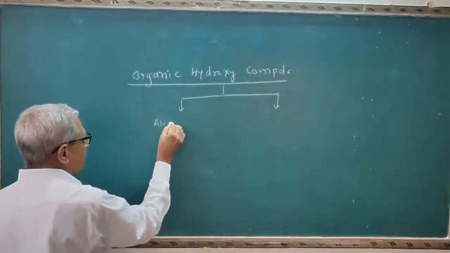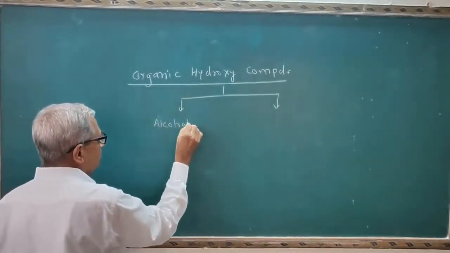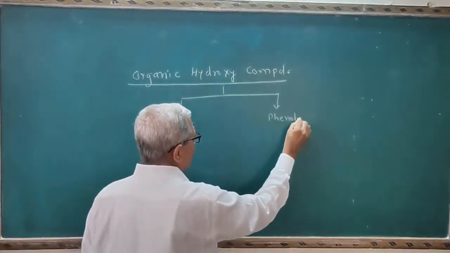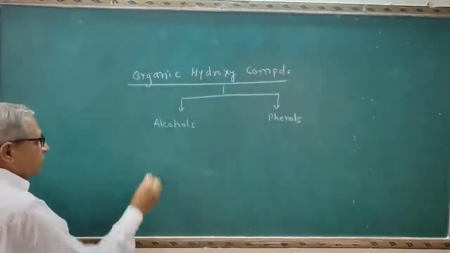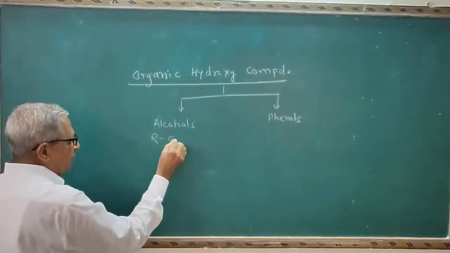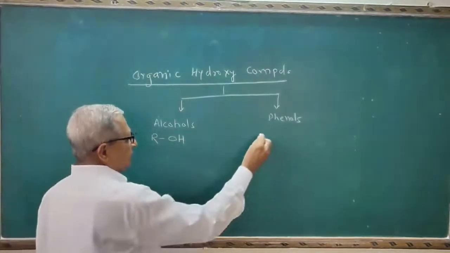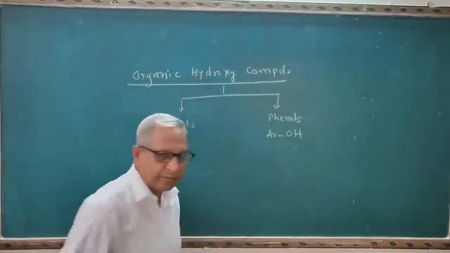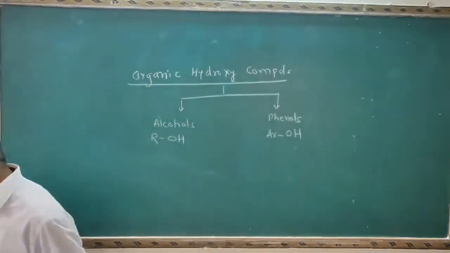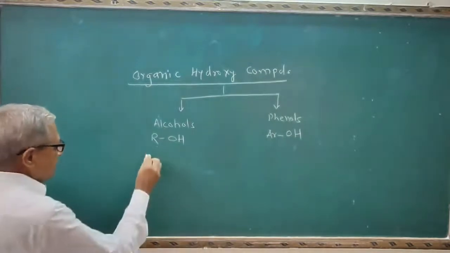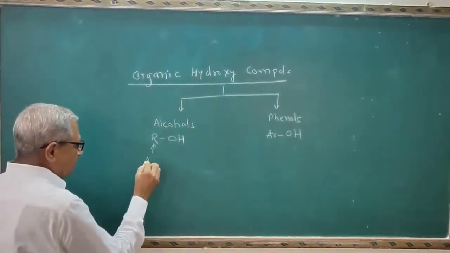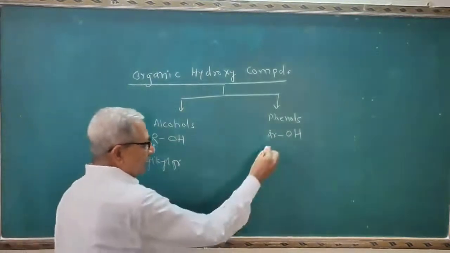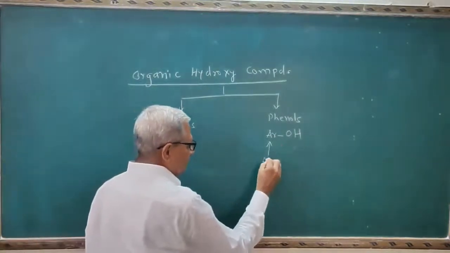One is alcohols and second is phenols. Alcohols have general formula ROH. Phenols are generally represented by ArOH. Here R is alkyl group. Here Ar stands for aryl group.